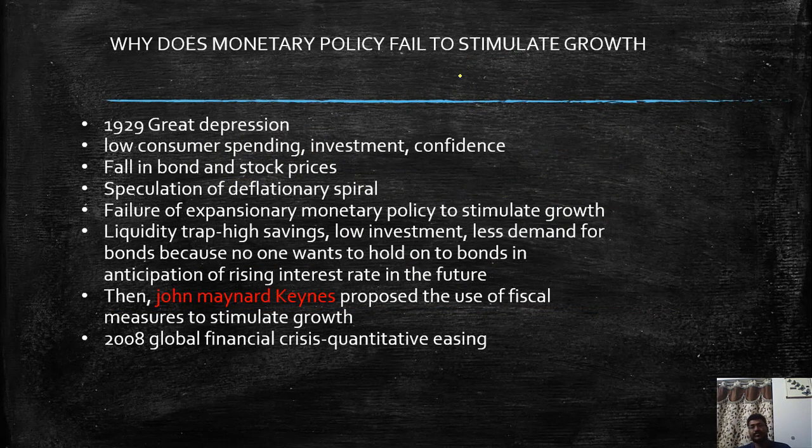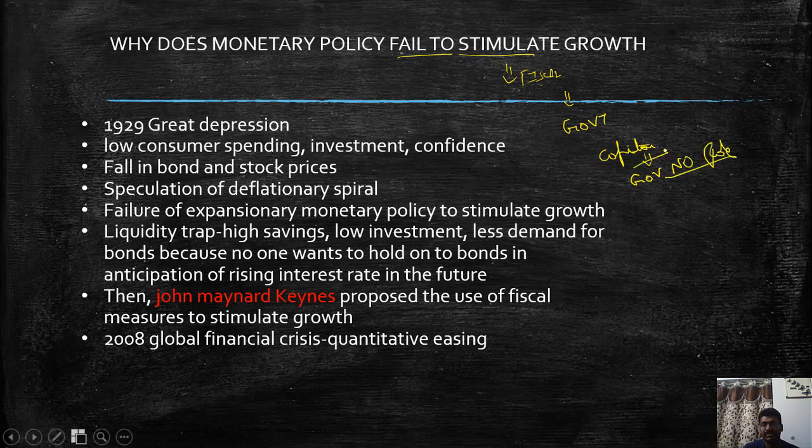Now coming to the case where the monetary policy fails to stimulate growth and where the fiscal policy is the only solution, and this is very important from the perspective of international economics. The whole idea of using the fiscal policy is that the governments should intervene in the markets, because in a capitalist economy, the governments will have no role, isn't it?